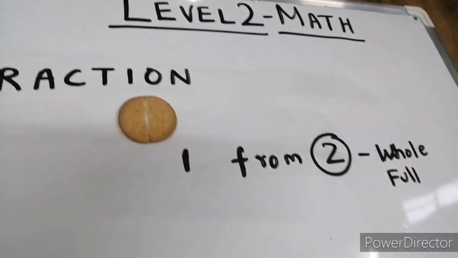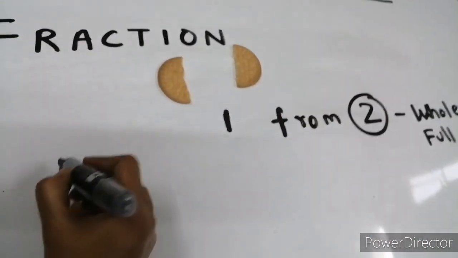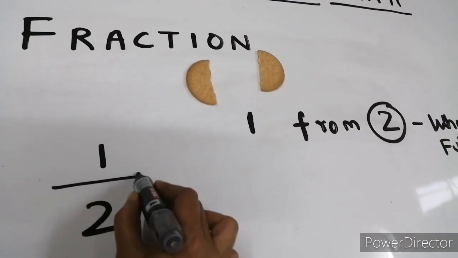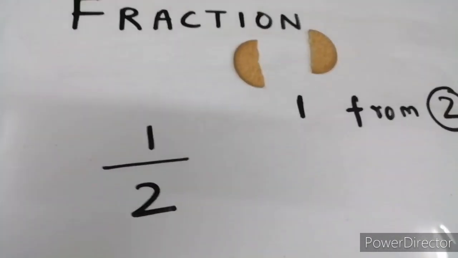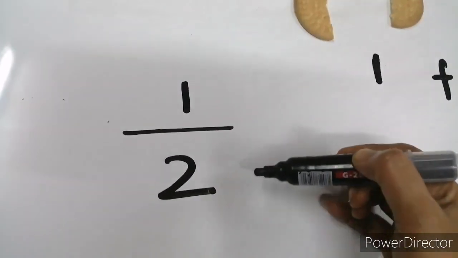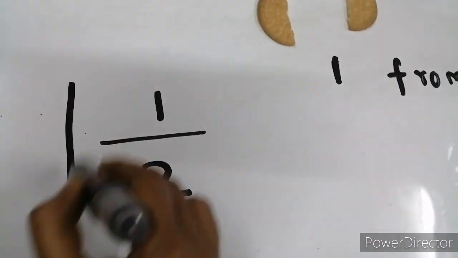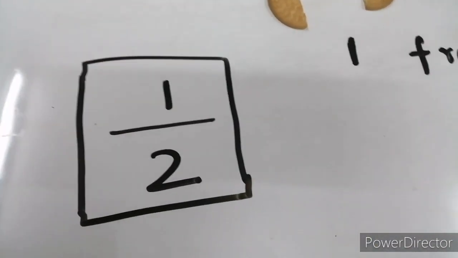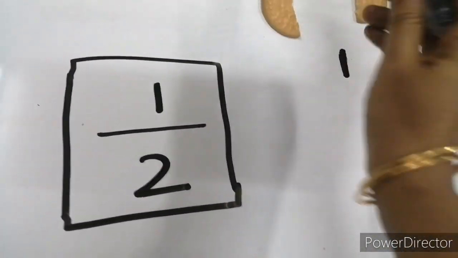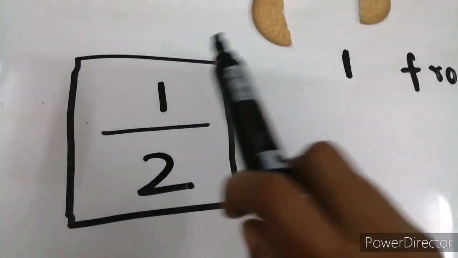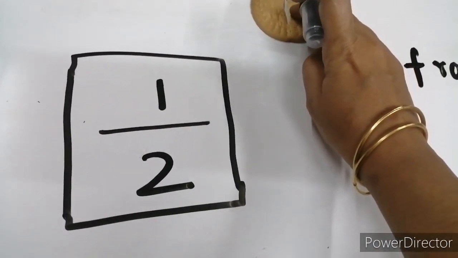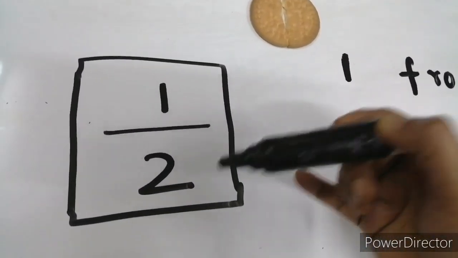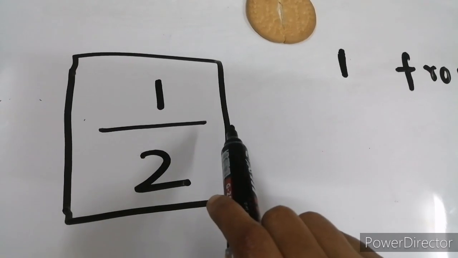So the fraction, how do you write it? 1 part from 2 parts. And you put a small line between them. So what does it become? 1 by 2. We tell the fraction always like this. The part which you are taking out will come on the top, and everything together, what is making the whole, all the parts, will come in the bottom, and in between you will write a small line.